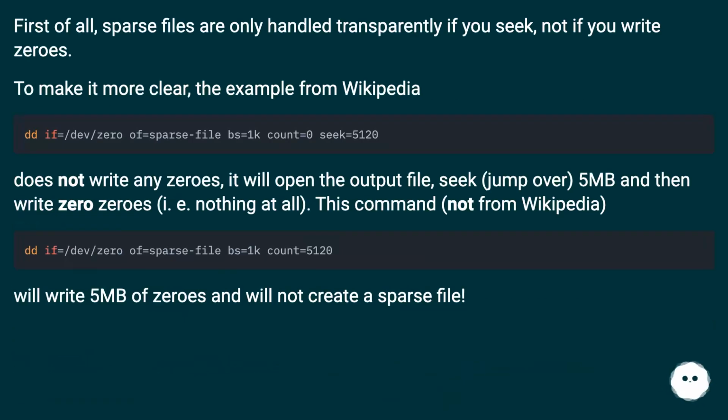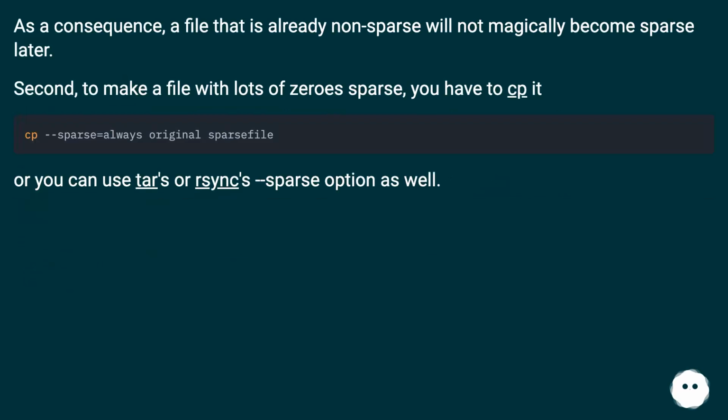First of all, sparse files are only handled transparently if you seek, not if you write zeros. To make it more clear, the example from Wikipedia does not write any zeros. It will open the output file, seek, jump over 5 MB, and then write 0 zeros, i.e. nothing at all. This command, not from Wikipedia, will write 5 MB of zeros, and will not create a sparse file.